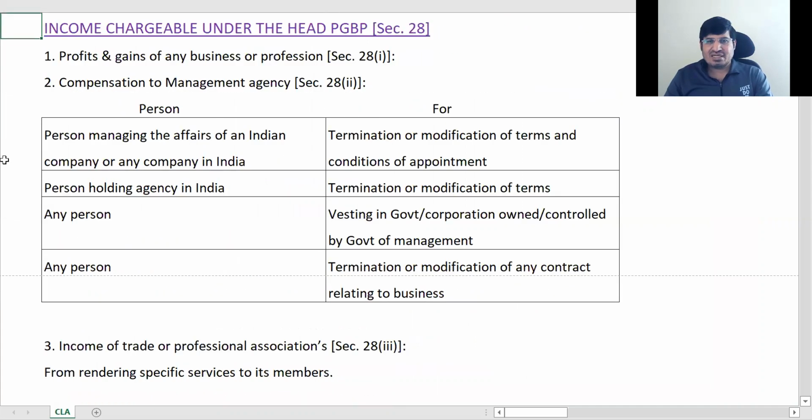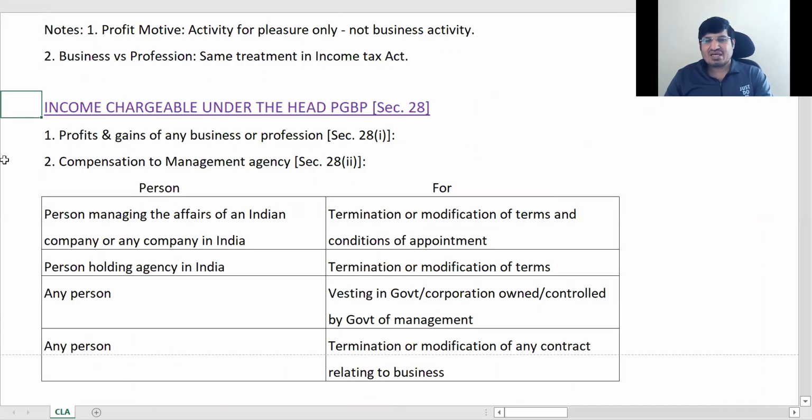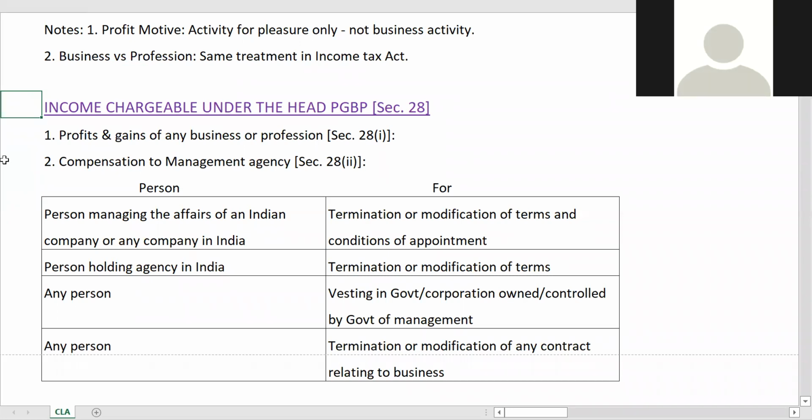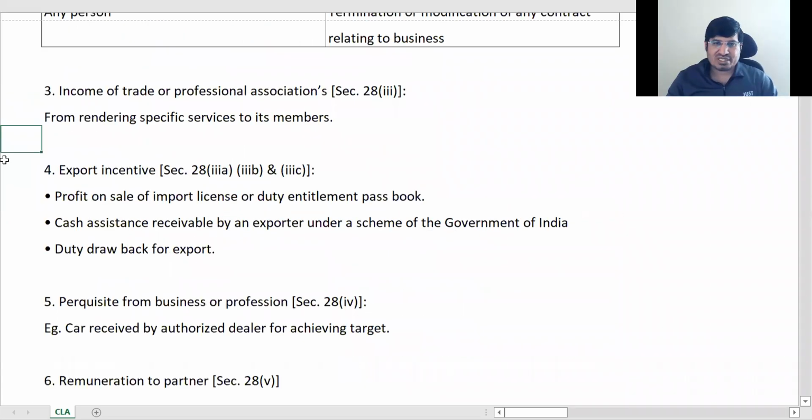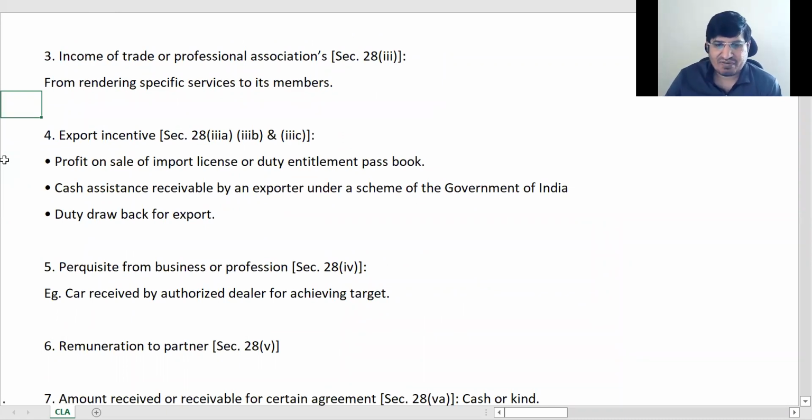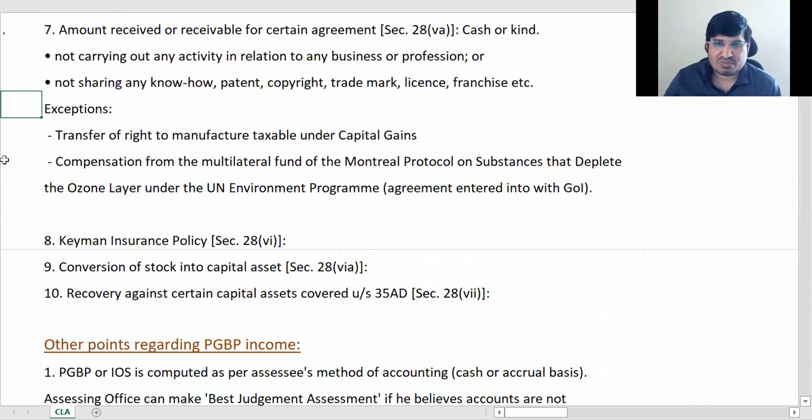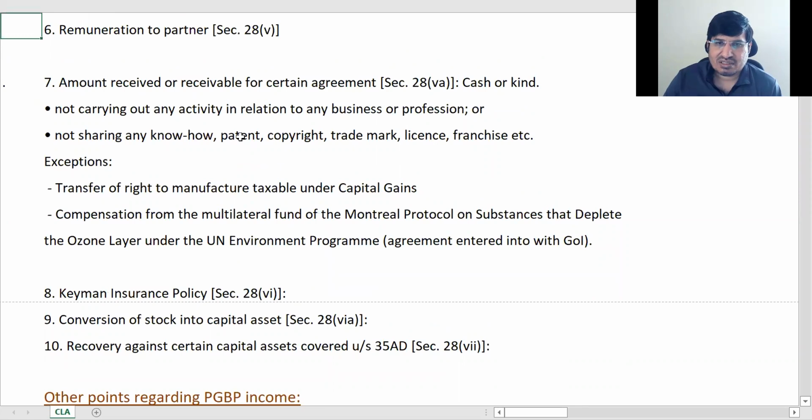We are seeing incomes chargeable under PGBP, that is section 28, which is the charging section of PGBP. ठीक है, तो हमने कुछ पॉइंट्स कर लिए थे and we were in this point. Okay, amount received or receivable for certain agreement.